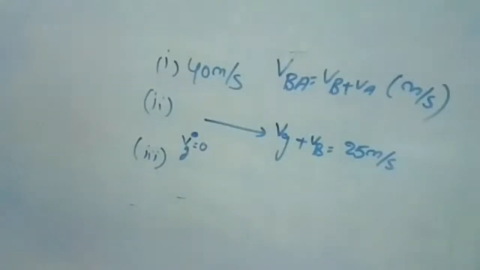And one more thing, the relative velocity of the monkey with respect to A is already given, which is 18 meter per second. Remember, in the question the relative velocity of monkey with respect to A is given. So what do we need to find? We need to find the velocity of the monkey. So try to find the velocity of the monkey.